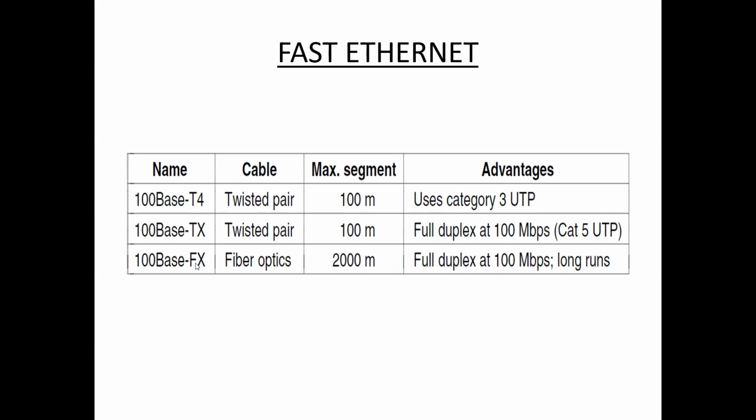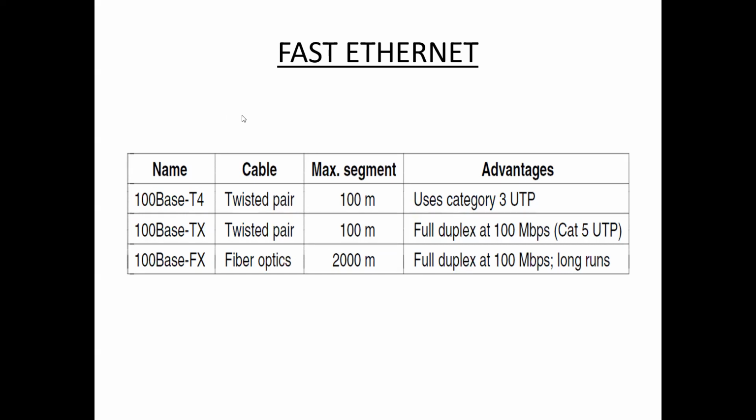And the last one, 100 base FX. Here F represents fiber optics, and the maximum cable length is 2000 meters. The advantage of 100 base FX is full duplex at 100 Mbps. So these are the different fast Ethernet cables.